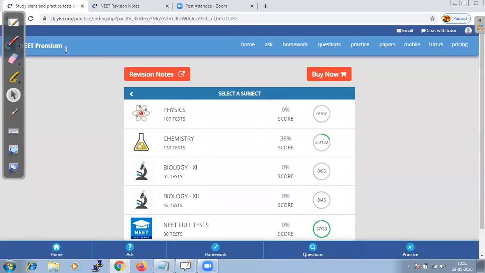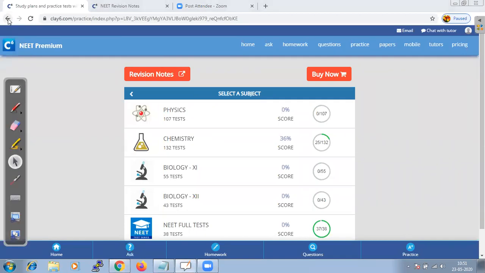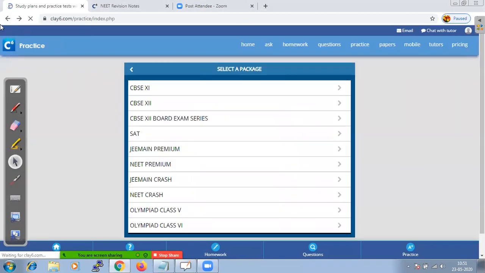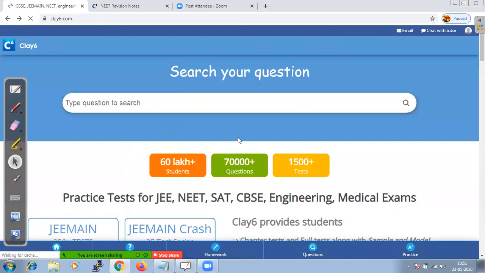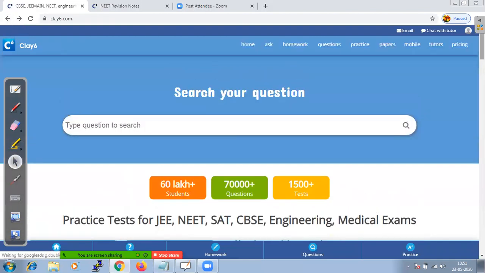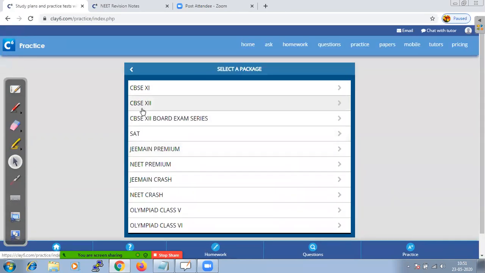So before I start the chapter, let me walk you through how to access the revision notes and the test series in our application. If you go to classix.com and click on practice, you have different packages available here. But since we are dealing with NEET Premium, let us click on NEET Premium.